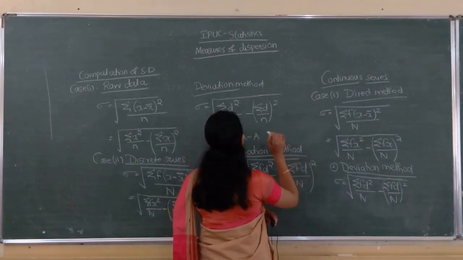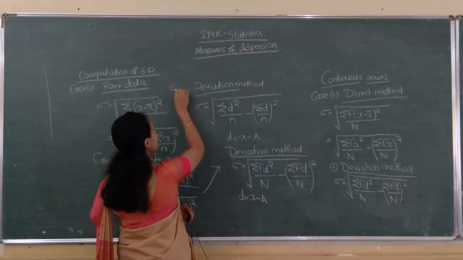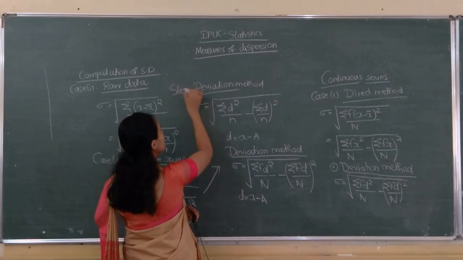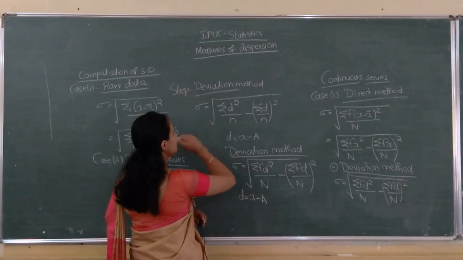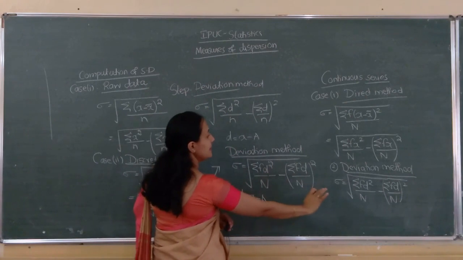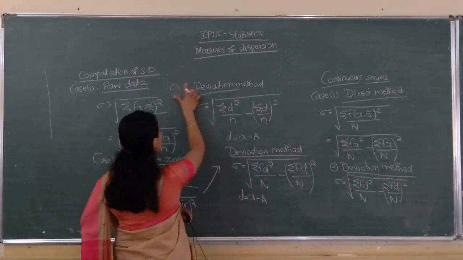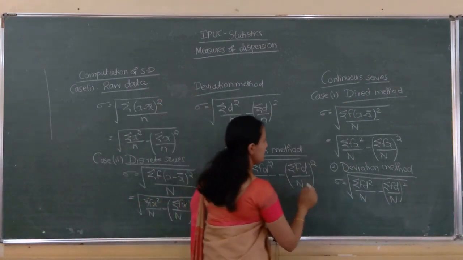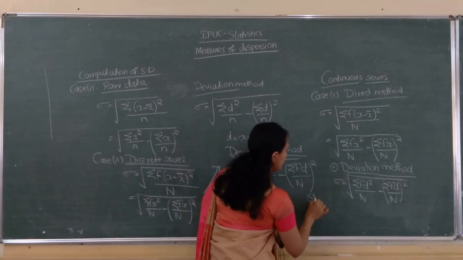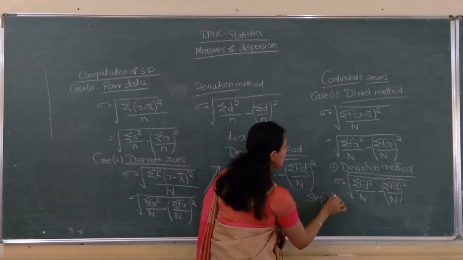Step deviation method. I will write it here.